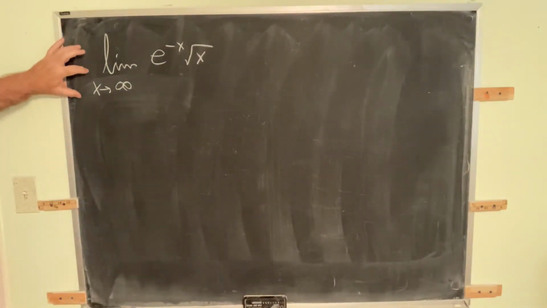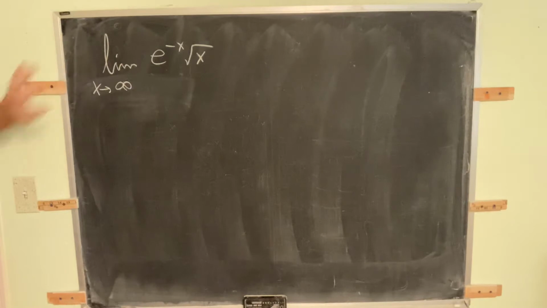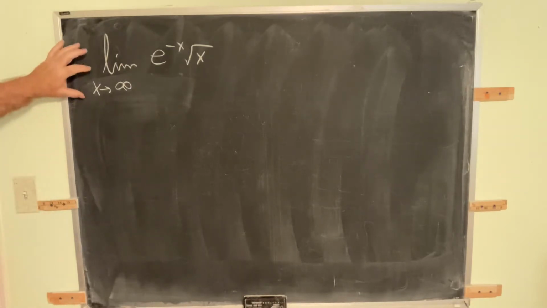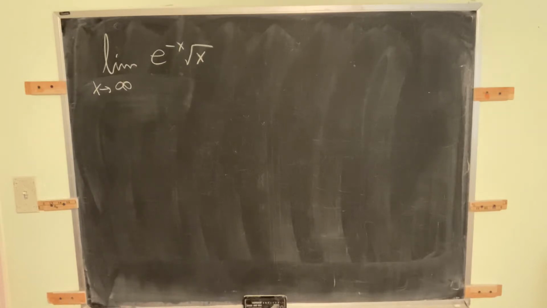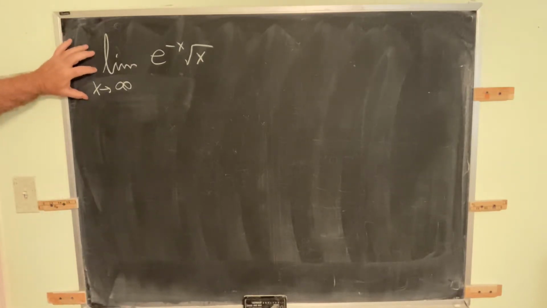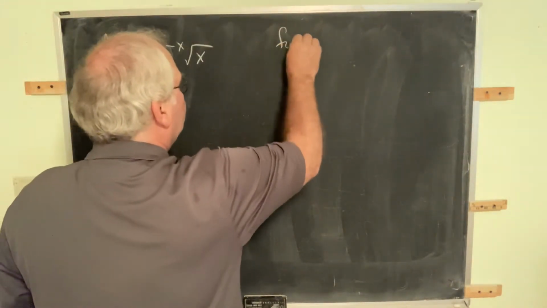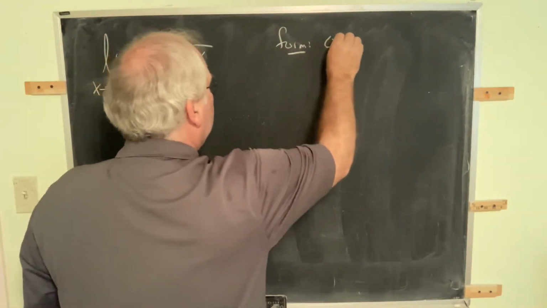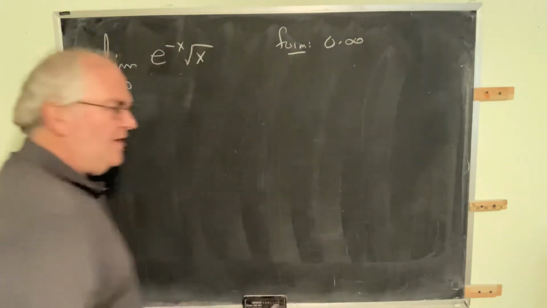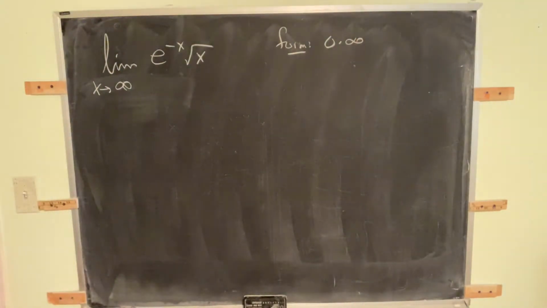There was one other type of application of L'Hopital's rule that I wanted to mention that I didn't talk about in the previous videos, and so I want to take a look at this. This is the indeterminate form: if you have 0 times infinity. Now, what does that mean?